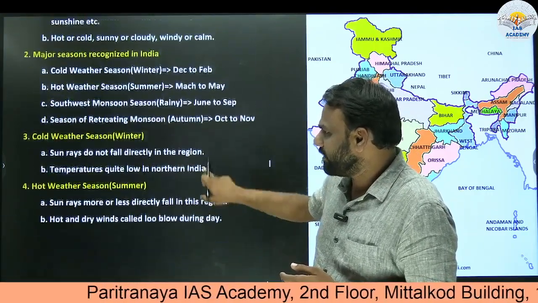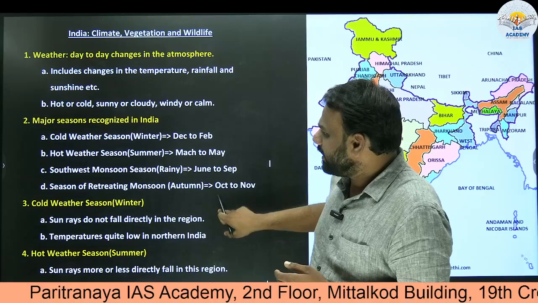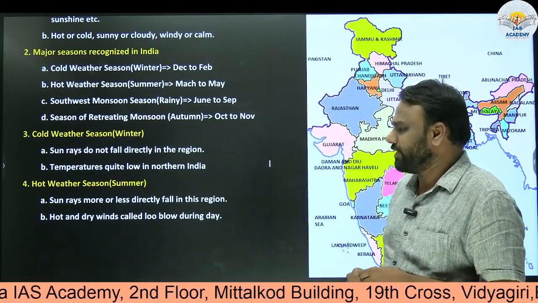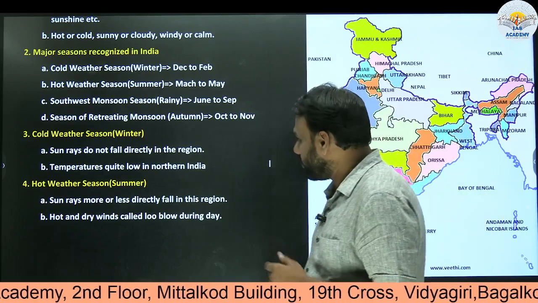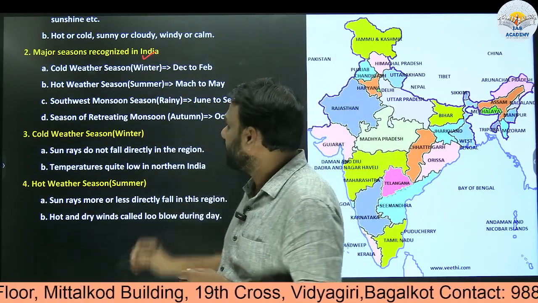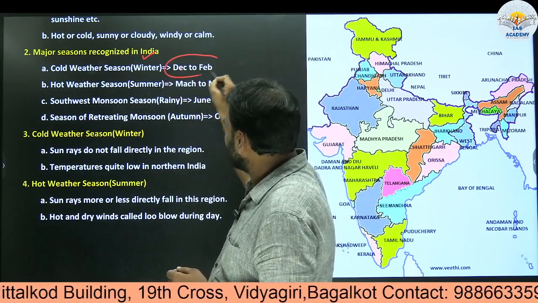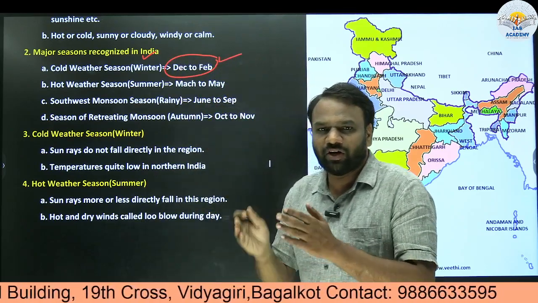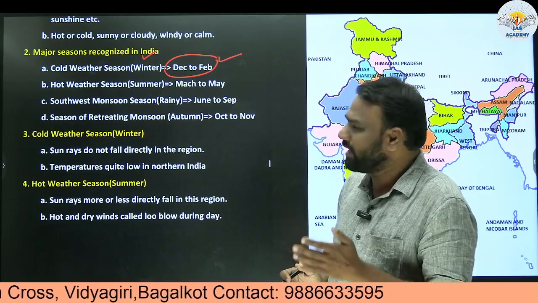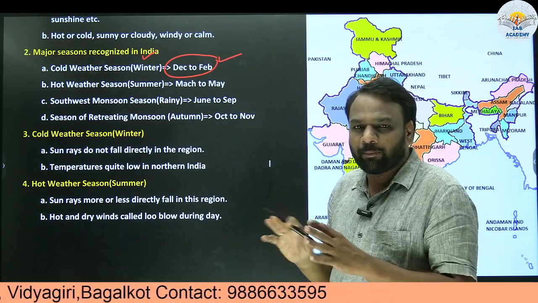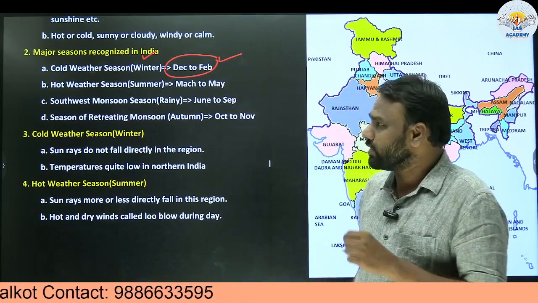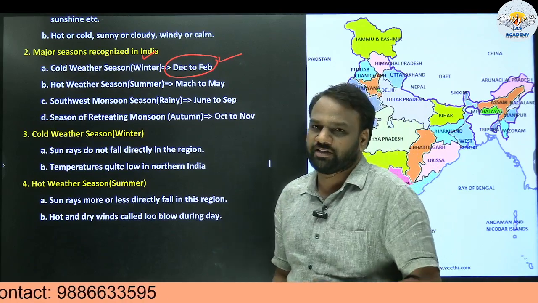Next, in India we have four major seasons. Very important. Which are those seasons? Already we are aware. One is the cold weather season, which we often call the winter season, and this will last from December to February. It's not that on November 31st something will end and on December 1 it will start, but approximately from December to February we will witness the cold weather or winter season.